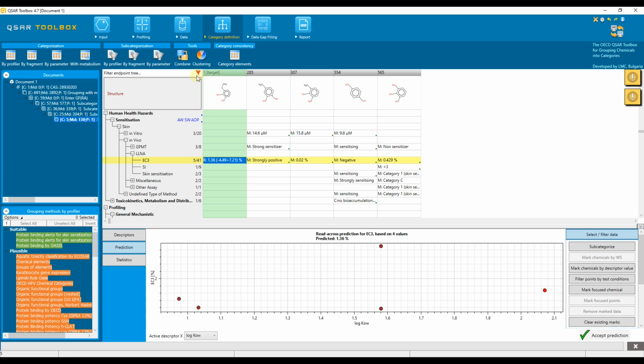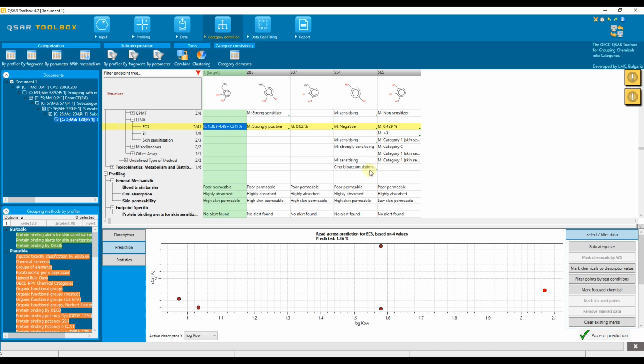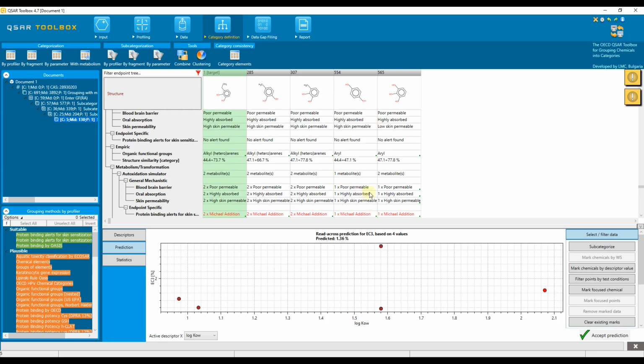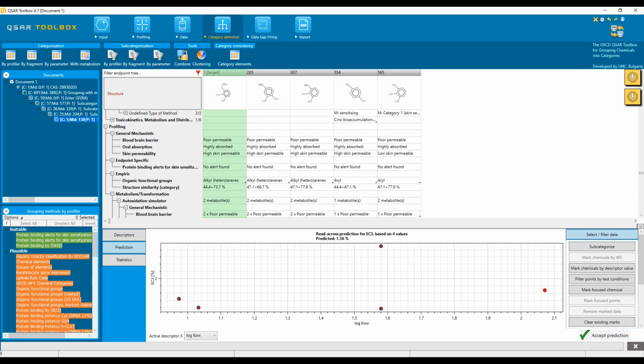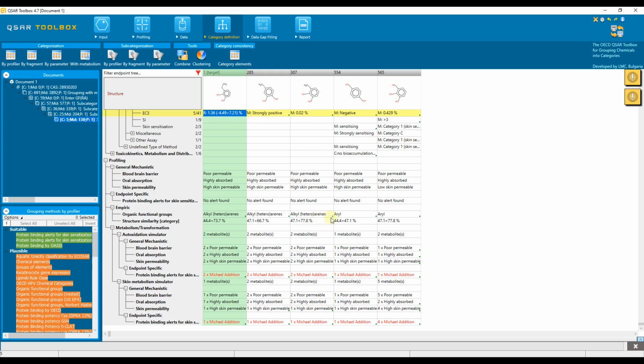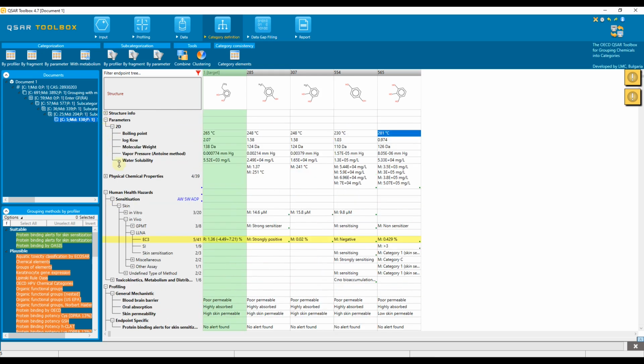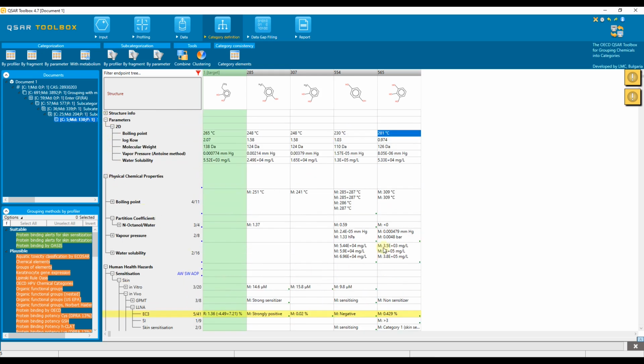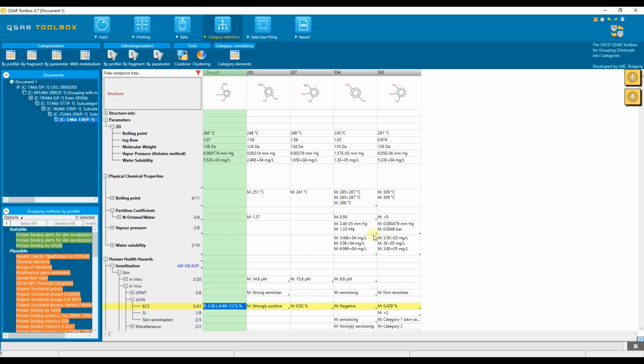The data matrix is automatically filtered so that only the elements associated with the applied category consistency are displayed. Minimize the data gap filling graph. Open the 2D parameters and the levels of the physicochemical properties of the endpoint tree. The result of the applied 2D parameters and the extracted experimental physicochemical data is displayed here. The compared values have no extremes.